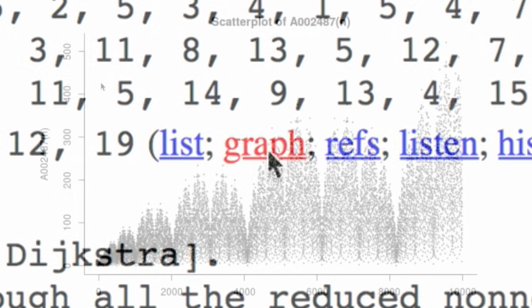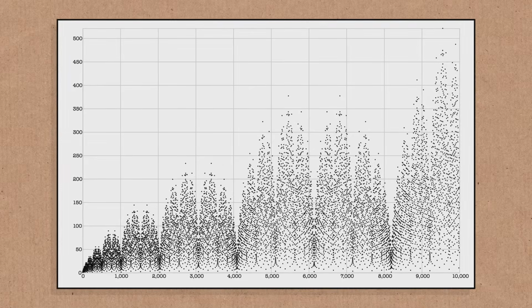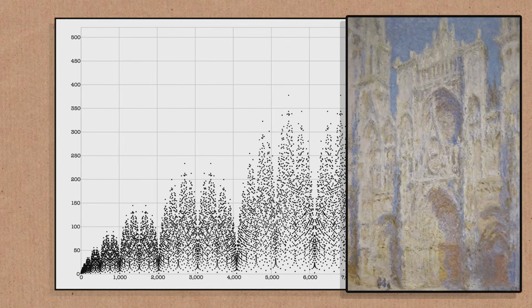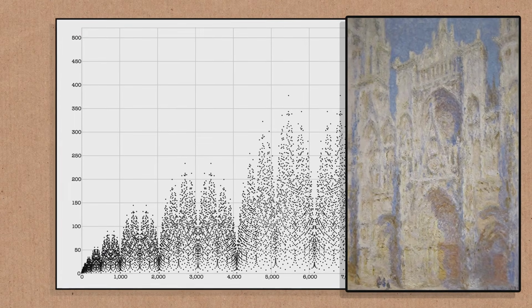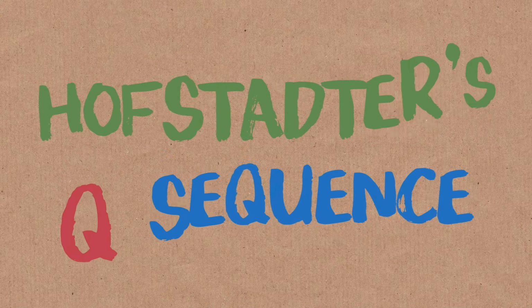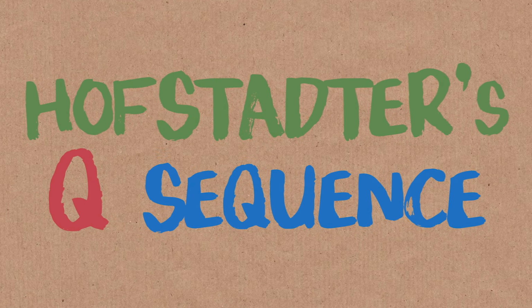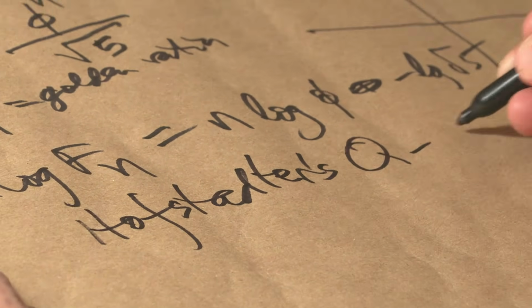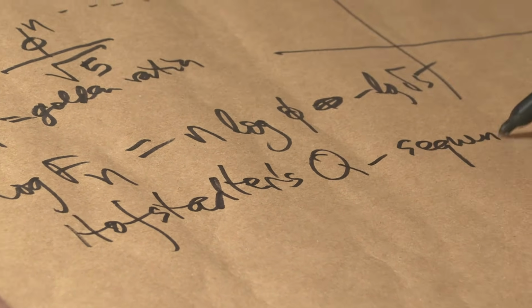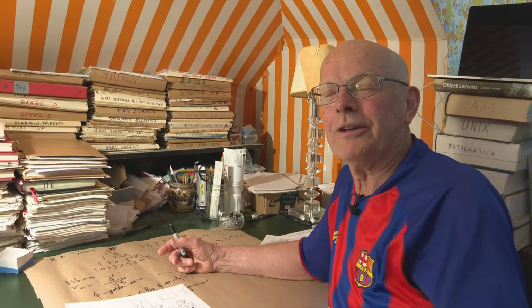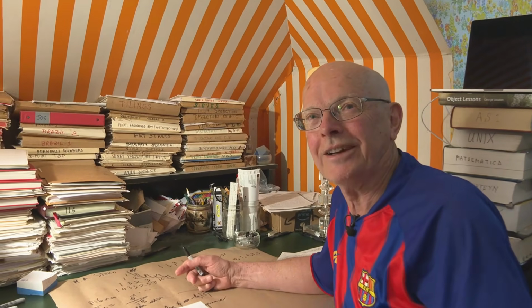If you plot it, you get something that looks pretty nice, like Monet sketching the facades of some cathedrals. This is Hofstadter's Q sequence, and the interesting thing is that we don't know if this exists or not. It's an open question, just as we don't know if Schrödinger's cat is alive or dead.